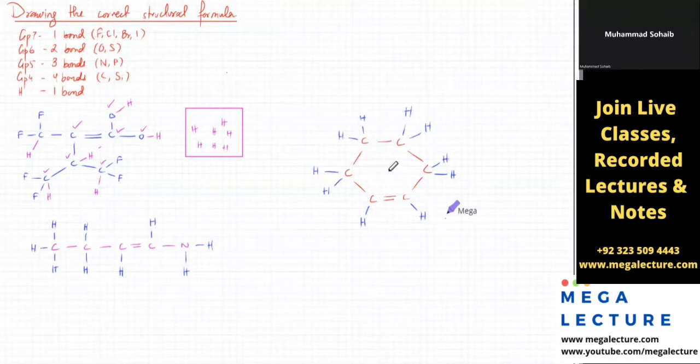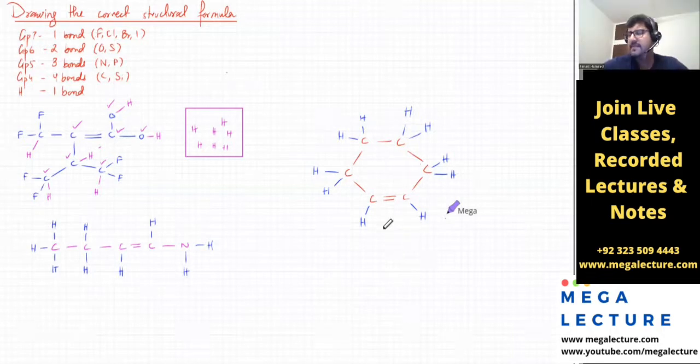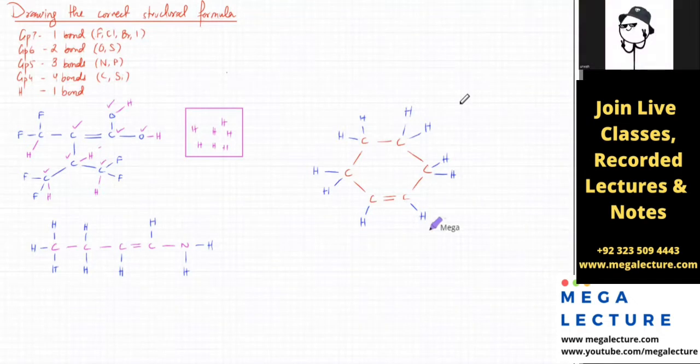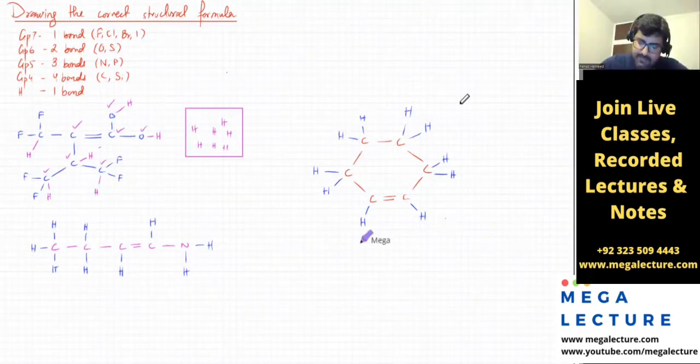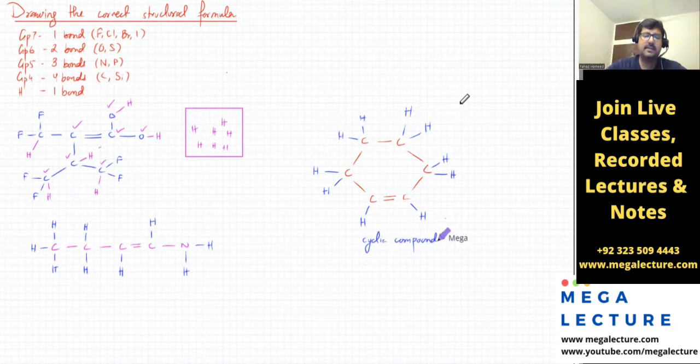Yes, sir. So we'll practice this a lot. Urva, Amna, is this clear? Yes, sir. This is known as a cyclic compound. You can just look at the molecule and figure out that it's cyclic, right? And this other one is known as aliphatic.